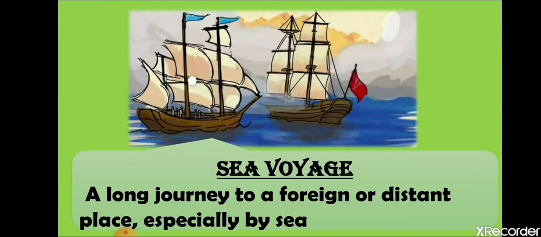Firstly, you have to know that all the European countries that came to India for the purpose of trading came through sea voyage. Now, what is the meaning of sea voyage? Voyage means a long journey, especially through sea with the help of boats or ships. So sea voyage means a long journey to a foreign or distant place, especially by way of sea. So basically, at that time, the European countries that came to India for trading purposes all followed the route through sea.